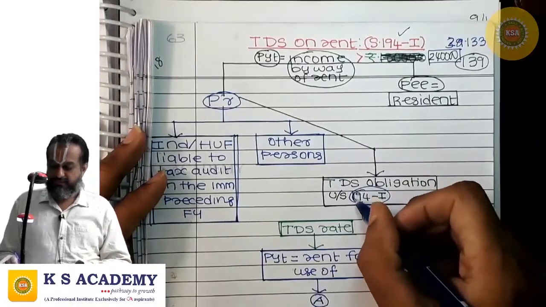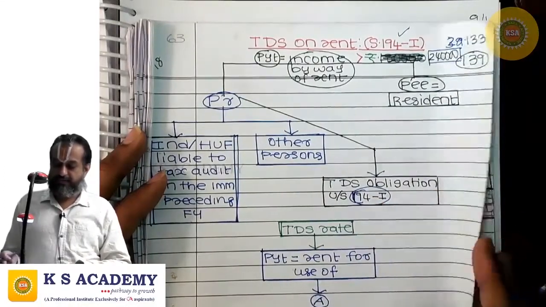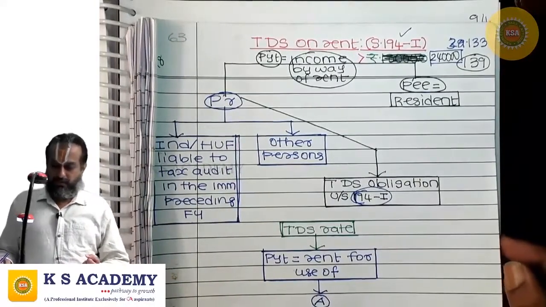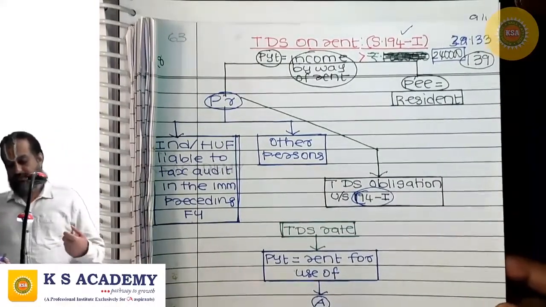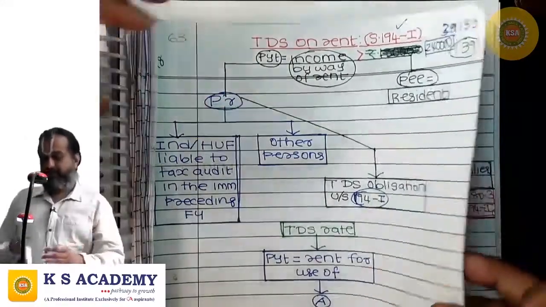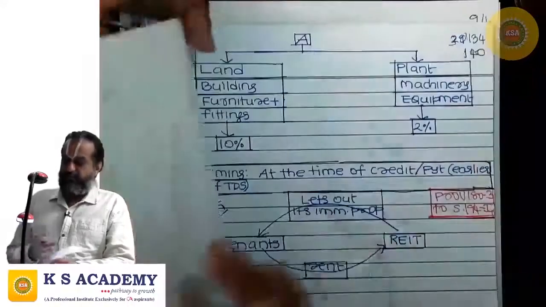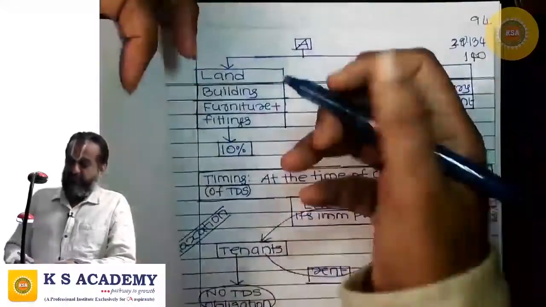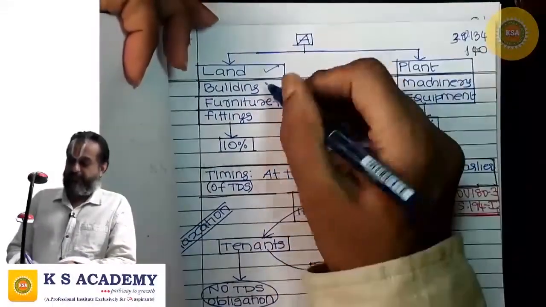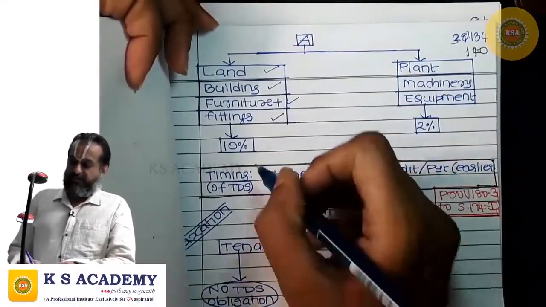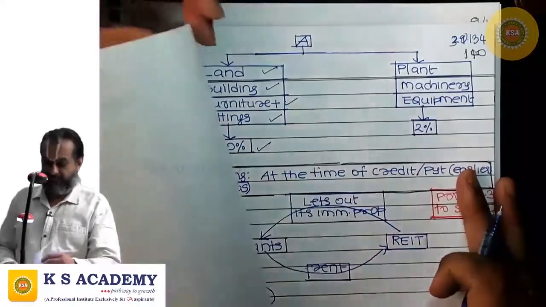194I. And the TDS rate depends upon the asset for which the rent is paid. If the rent is for use of land, building, furniture or fittings, the TDS rate is 10%.